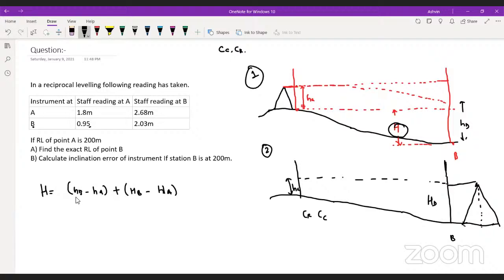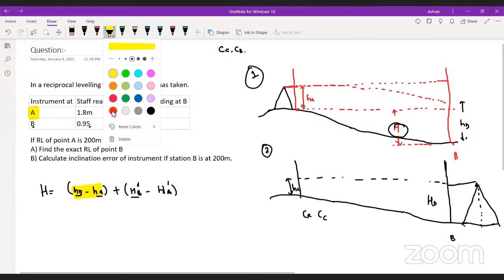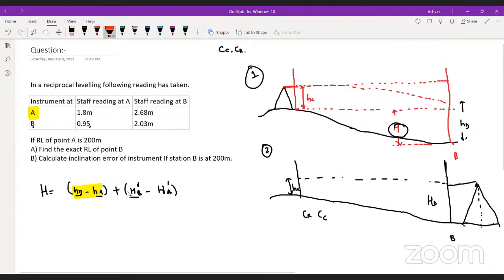Okay, these are the small values and these are the capital values. You can call them HB dash and HA dash. Now see, always remember this thing: these two readings are taken when the instrument was at A. You guys getting it? At the same time, these two readings are taken when the instrument was at B. Yes or no? Okay, there has to be a 2 in the denominator also.